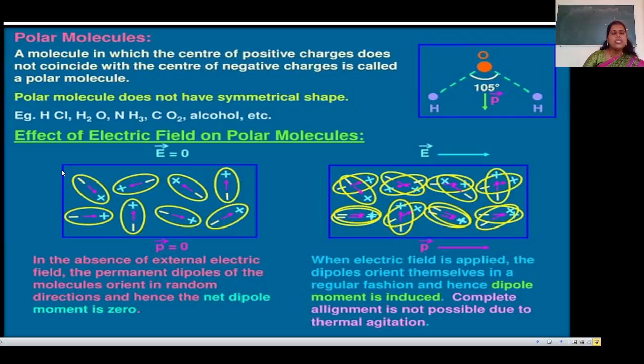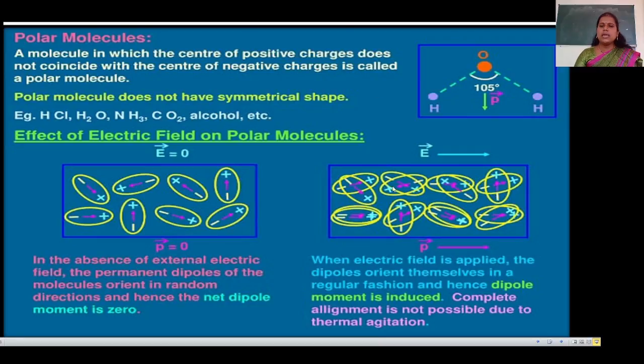What is meant by polar molecules? The molecule in which the center of positive charges does not coincide with the center of negative charges is called a polar molecule. In the absence of an external electric field, the permanent dipoles of the molecules orient in random directions. Here these molecules are in random directions, hence their dipole moment is 0.